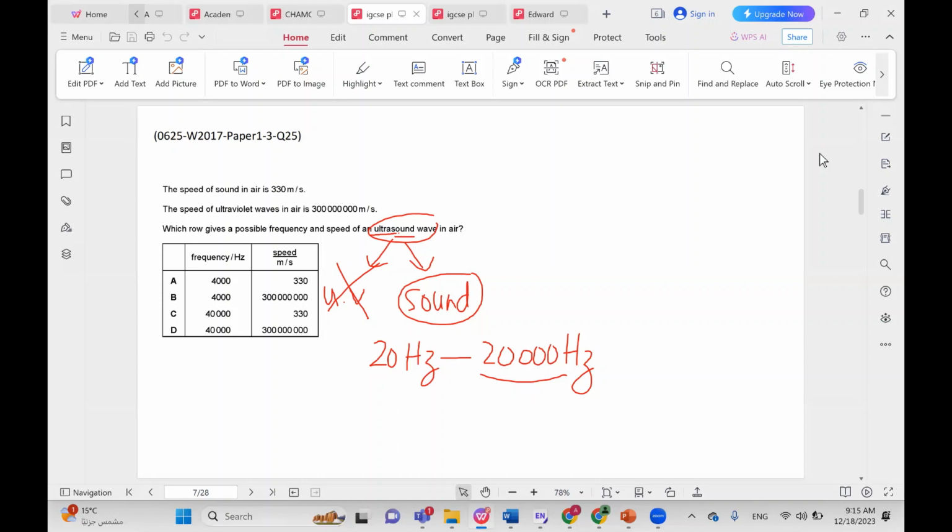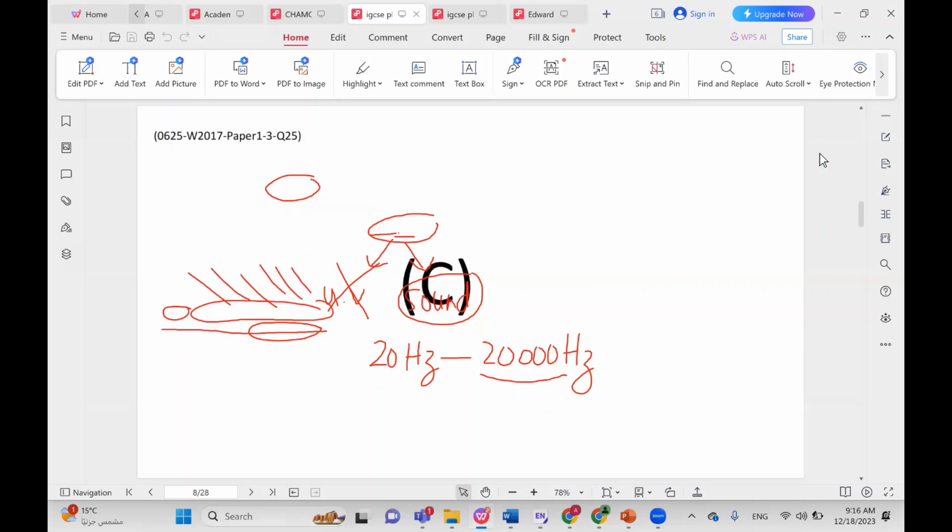So the frequency must be greater than 20,000, and we ignore these two. As for the speed, it's similar to the speed of sound, so it's something close to 330. So definitely not the ultraviolet speed, not the 300 million. So we're just going to go with C, higher frequency than sound, but same speed. So this is the correct choice, choice C.